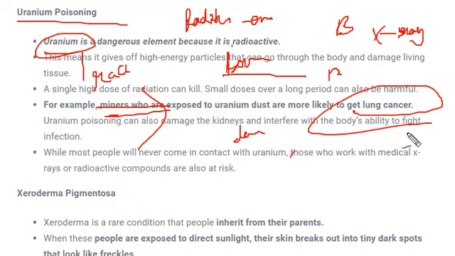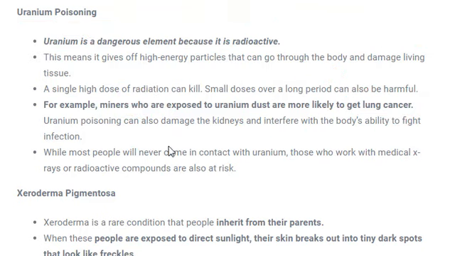Although a small amount of this radiation might not be harmful, and it can be used for medical purposes, as I said about the X-ray, if you continuously get exposed to X-rays, that may also affect your body. So a small amount is okay, but exposure to a huge amount would cause severe damage.